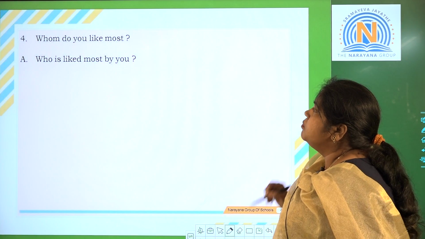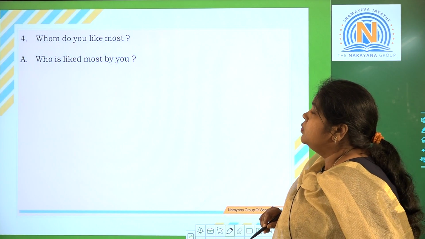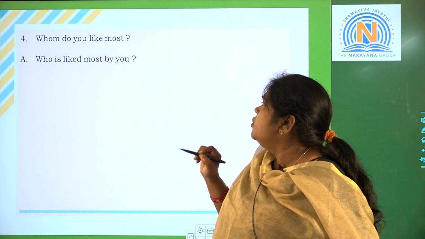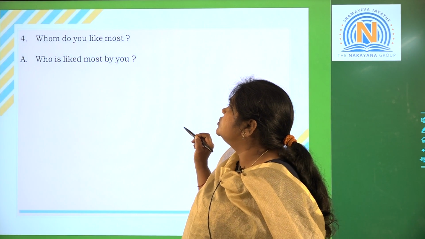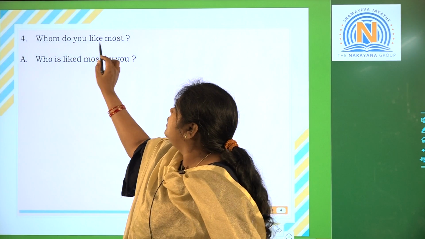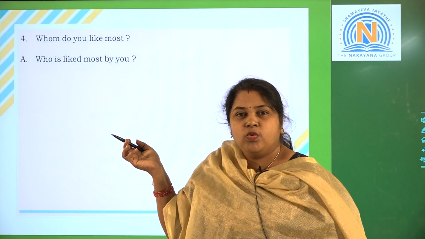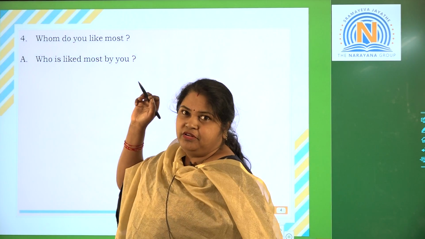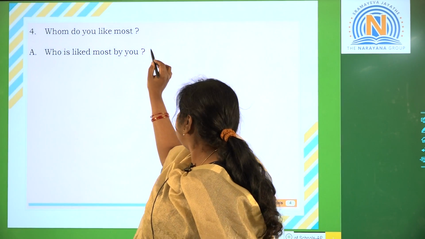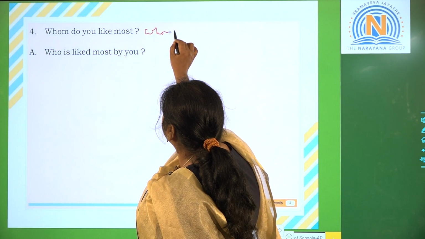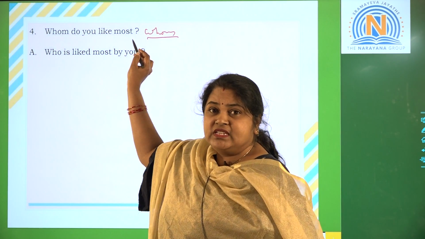Whom do you like most? Okay, so this is the question. You like most. Whom? Whom is the object. Right? When you make it a subject, whom, it is an accusative case.